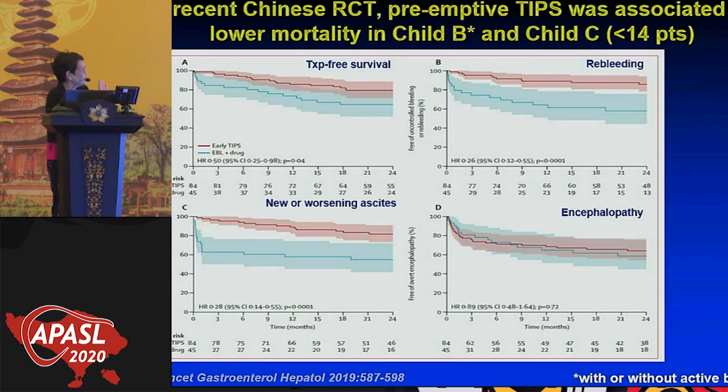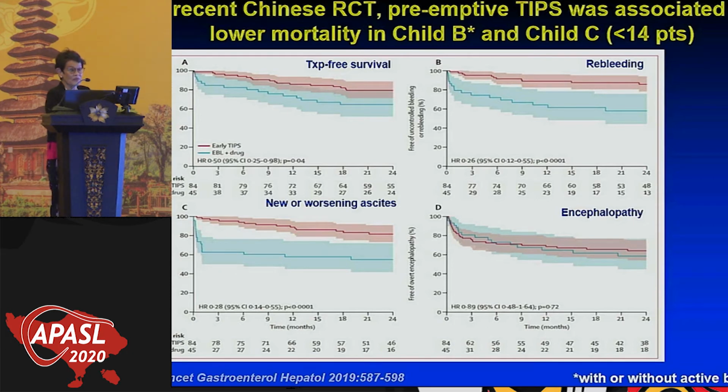They found that the patients that were randomized to preemptive TIPS had a better transplant-free survival, they had a lower rate of rebleeding, they had less new or worsening ascites, and no differences in encephalopathy.